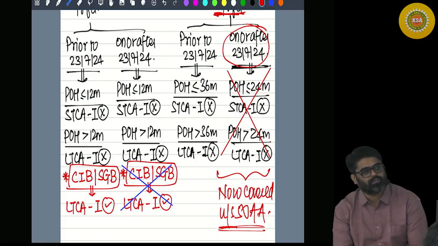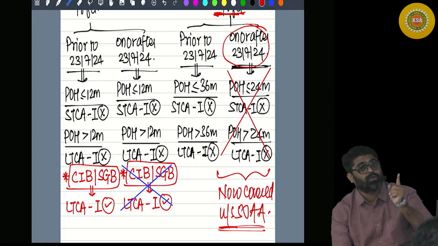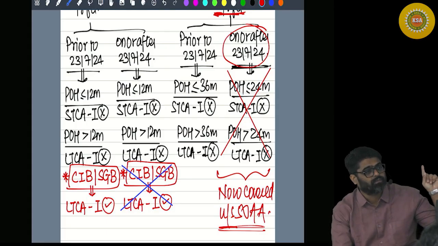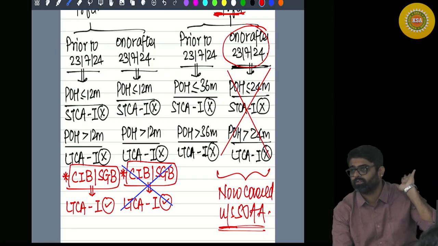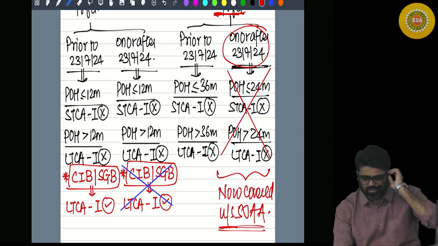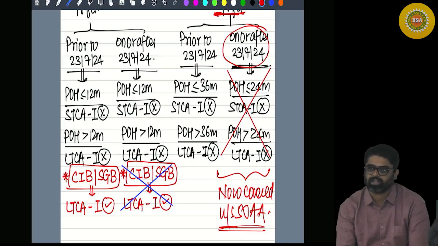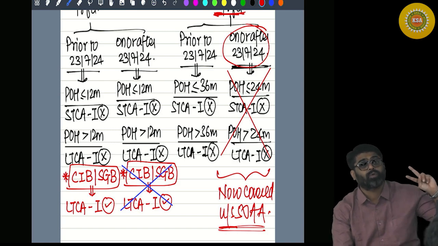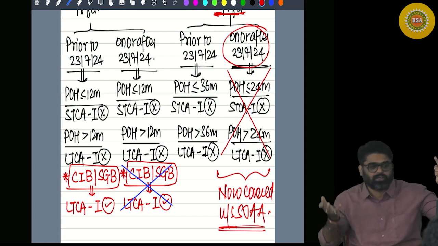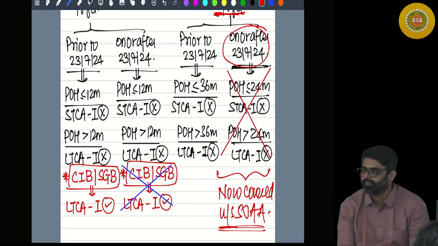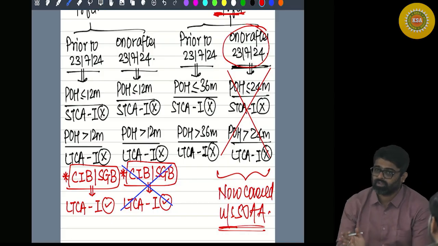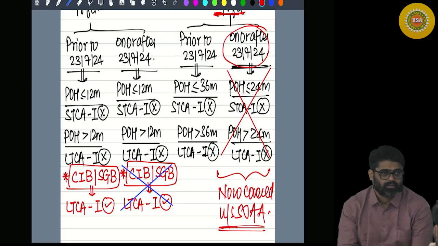And what does 50AA say, you know? Ignore the period of holding. No need to check the period of holding of these assets which are covered in 50AA. The list had only two assets. Now this asset is also included. Yes or no? Now they are saying that 50AA says don't check the period of holding.